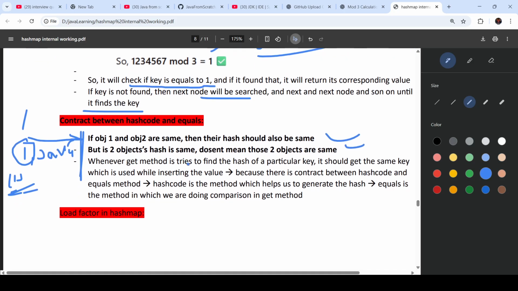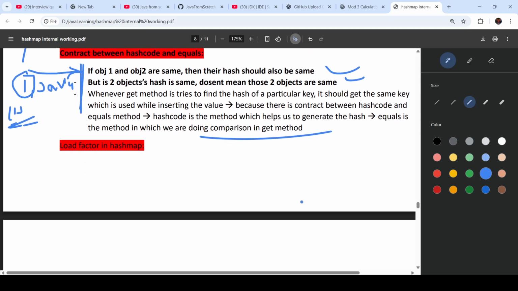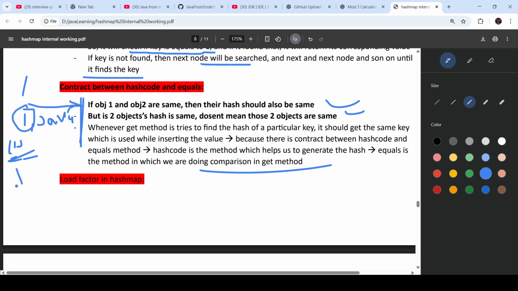Whenever the get method is trying to find the hash of a particular key, it should get the same one used while inserting the value, because there is a contract between hash code and equals method. Hash code is the method which helps to generate the hash. Equals is the method we use for comparison in the get method. So in this way we get the value, that is Java, right?